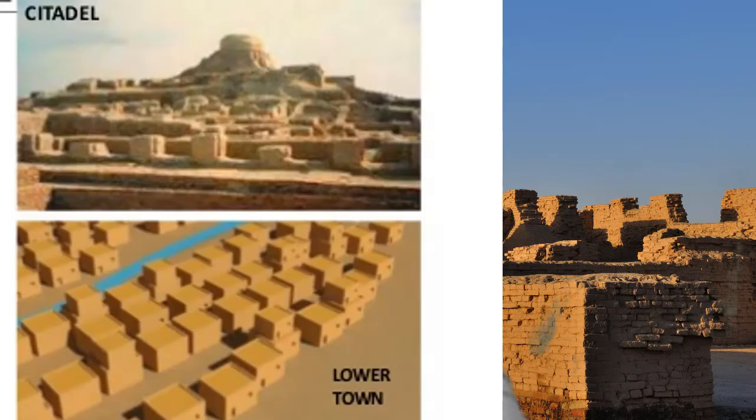The city was divided into two parts. The citadel, which was located on the western side of the city, and the lower town, which was located on the eastern part of the city. If you look at the area of the citadel, it is quite smaller compared to the lower town. You can see in the map itself, this is the citadel and this is the lower town.